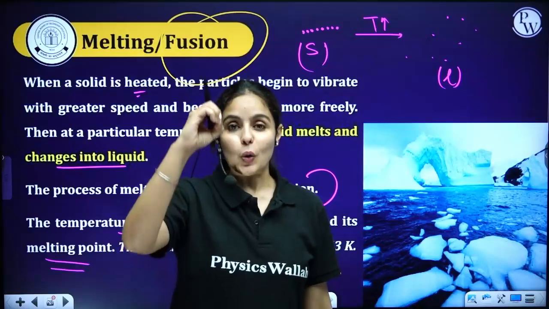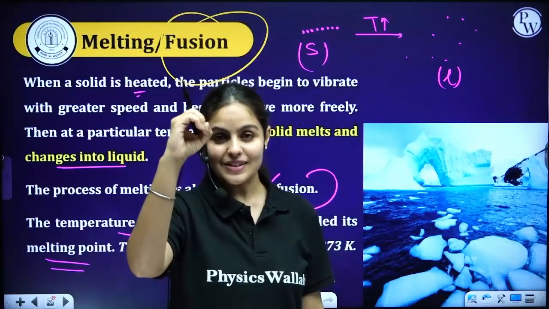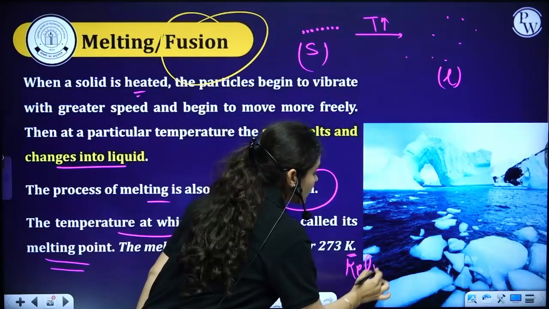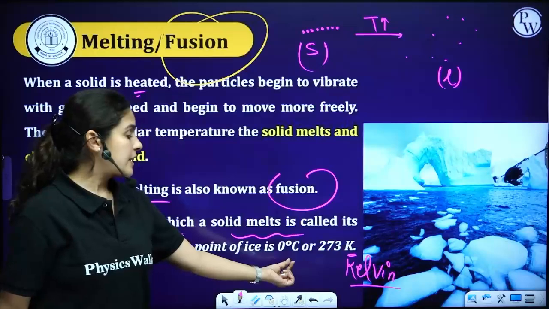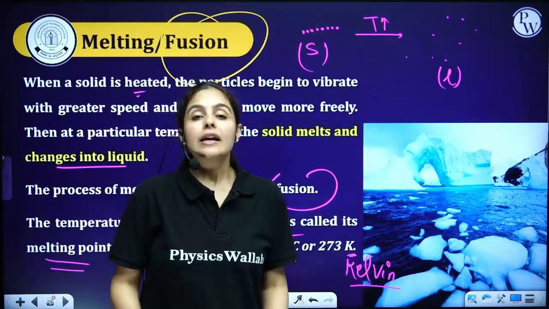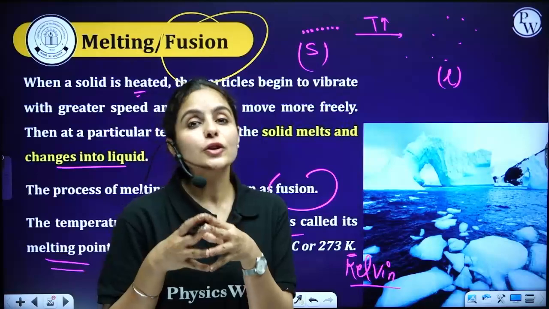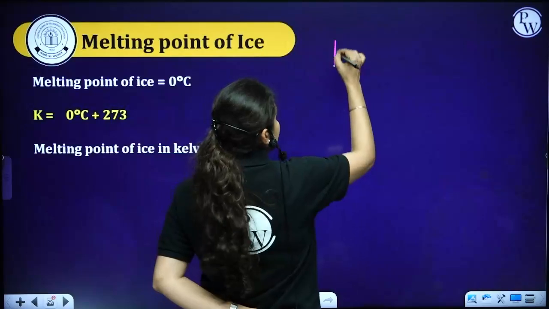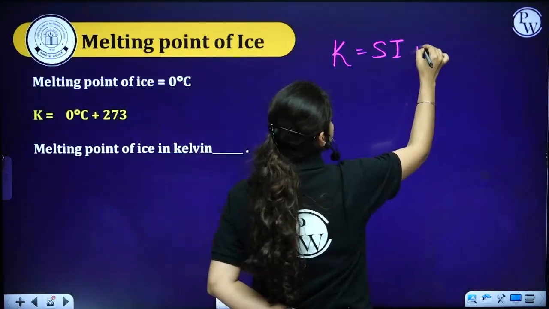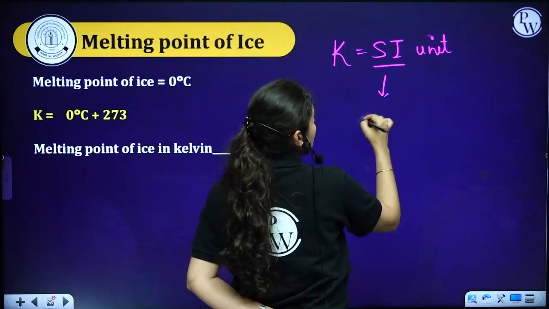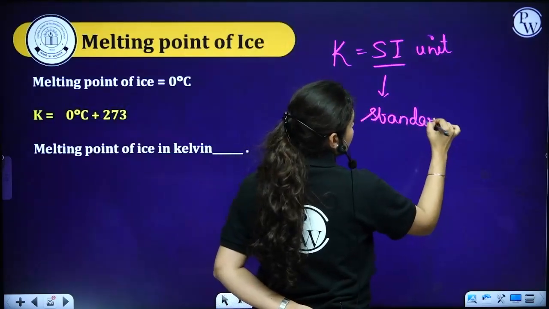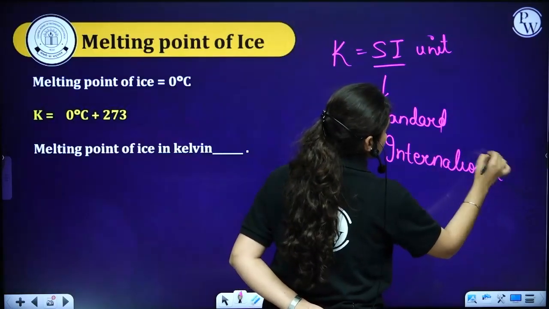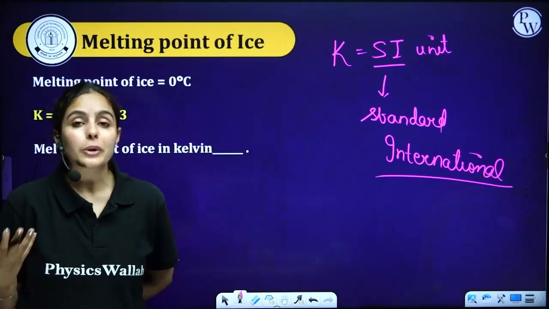is 0 degrees Celsius. Now one more unit you can see here is K, and what is this K? This is called Kelvin. It's degree Celsius and this is Kelvin. Kelvin is a standard international unit of temperature. Let me write this down for you guys. Kelvin is an SI unit. What does SI unit mean? SI means Standard International Unit. So this is a unit which is generally used while solving questions also.